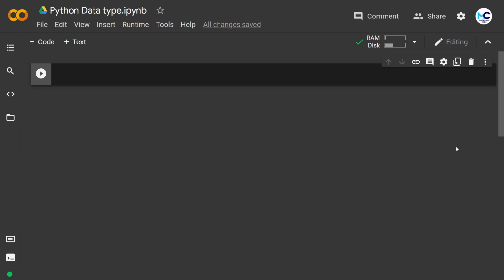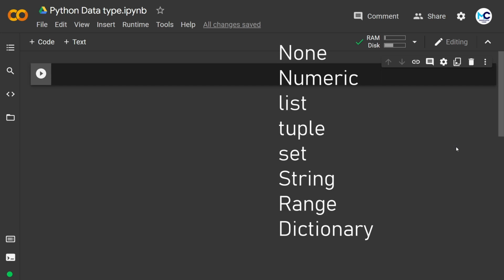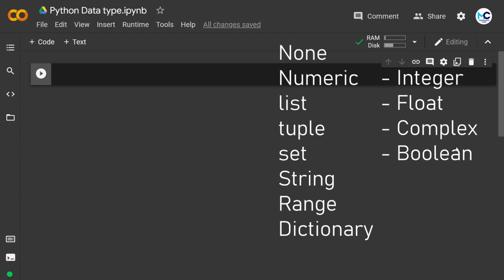In Python, we have multiple data types. We have none, numeric, list, tuple, set, string, dictionary and range. In the numeric data type, we have integer, float, complex and boolean. So let's start with the none data type.